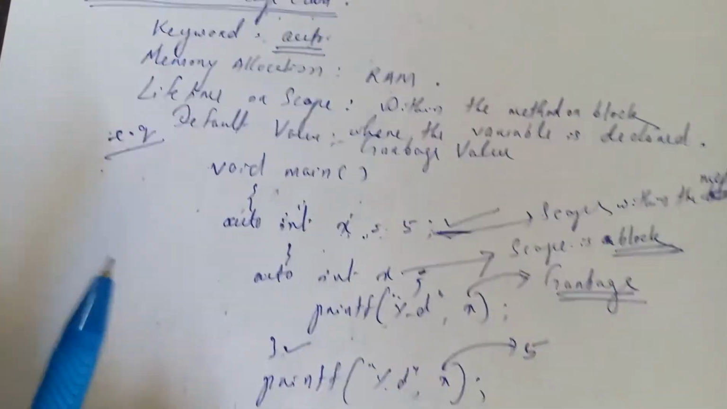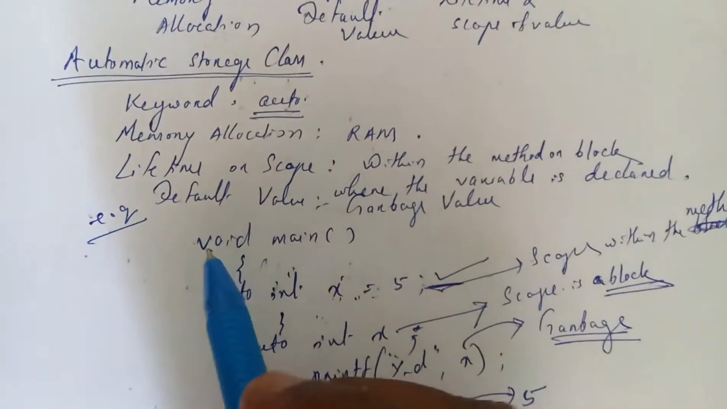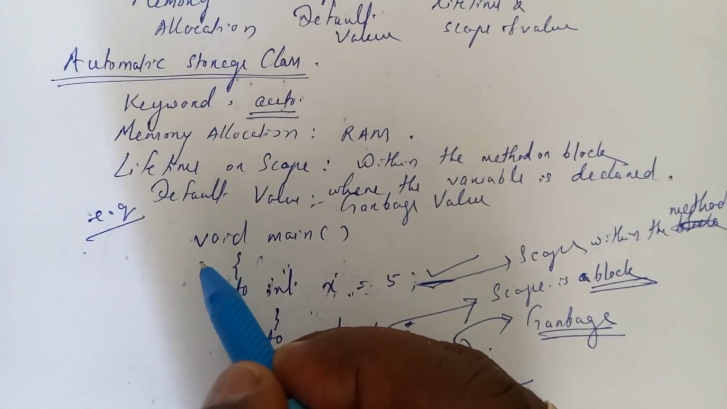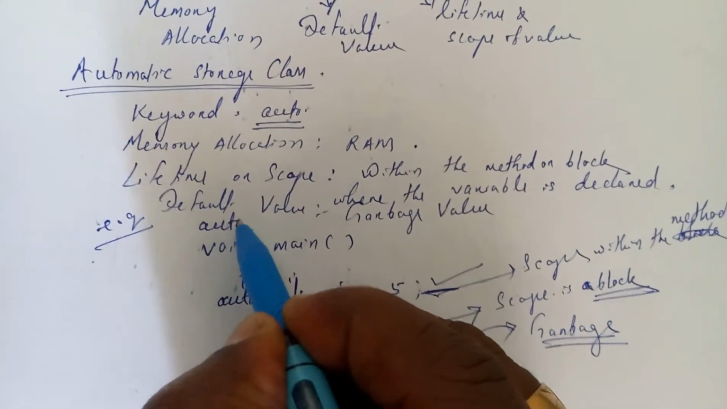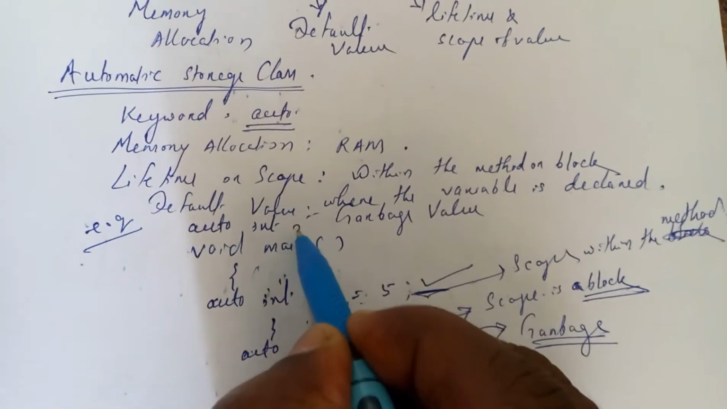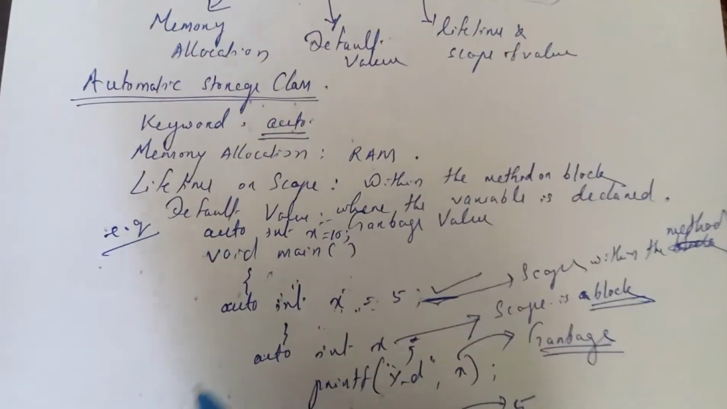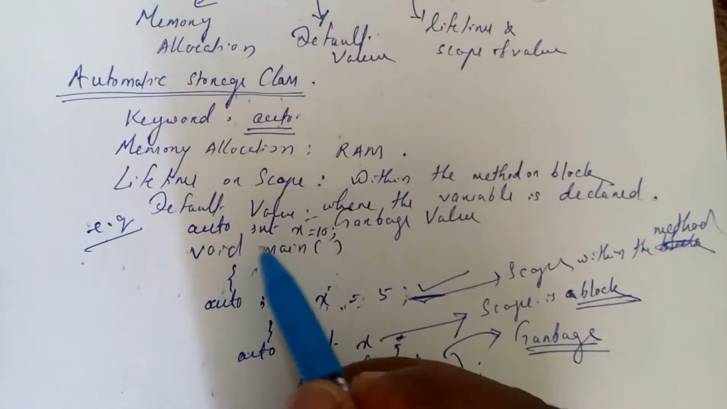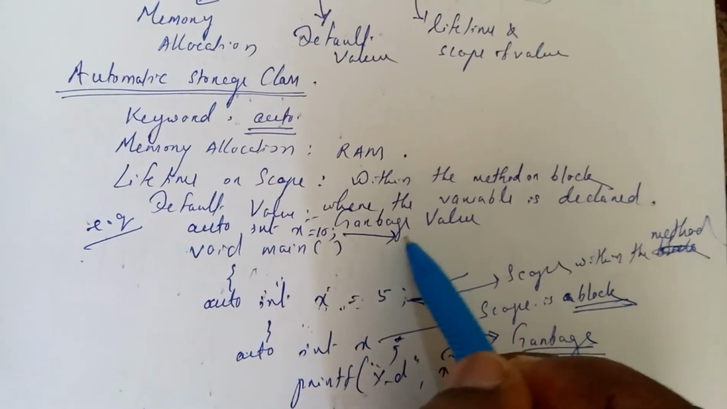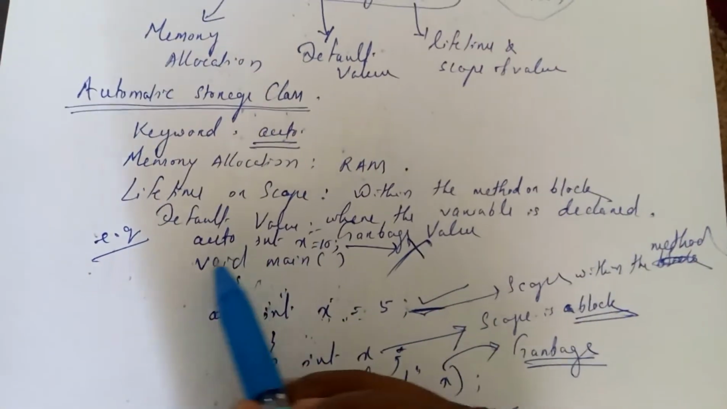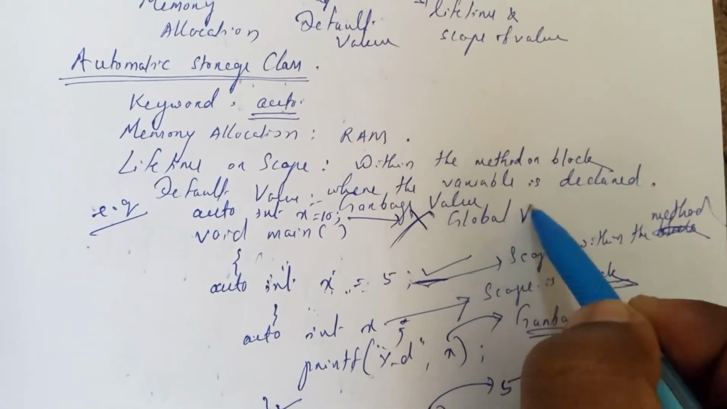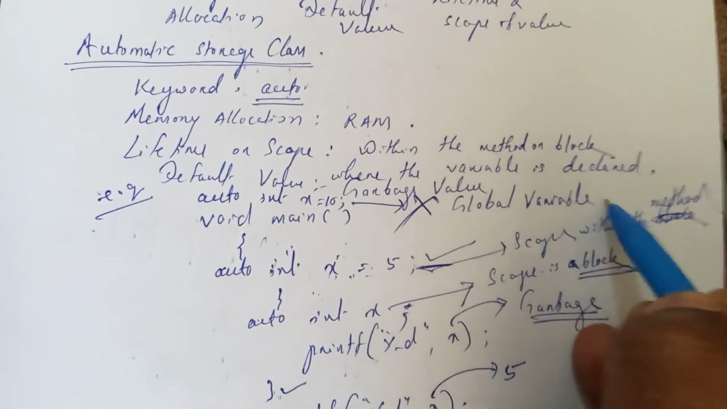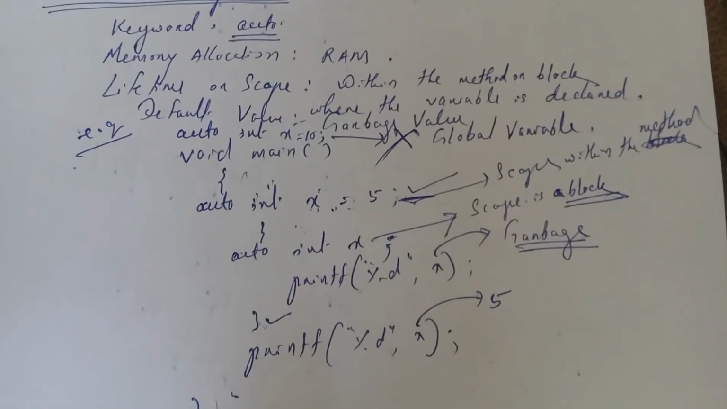If you want to create them as external variables, or as global variables, that means if you want to declare the auto variable here, int x equals suppose 10, as a global variable, this is an error. It cannot be done. That means auto variables can never be global variables. Got it?